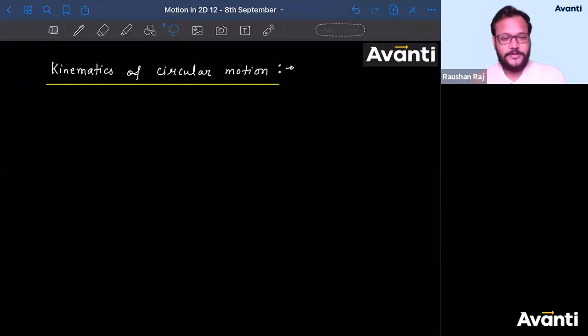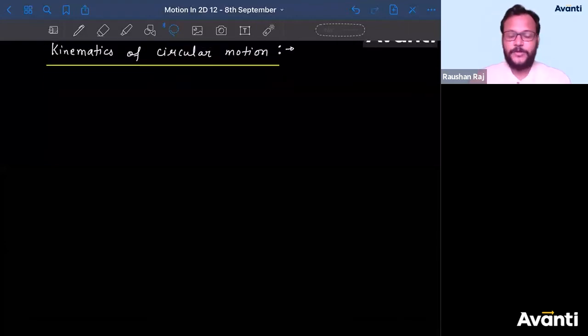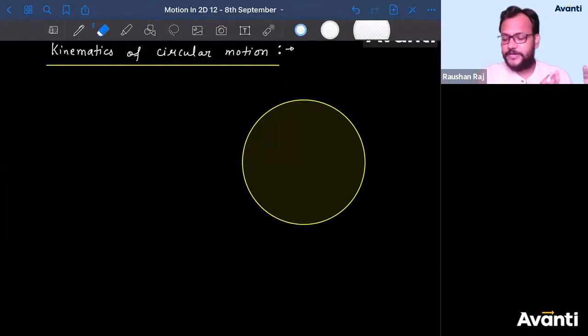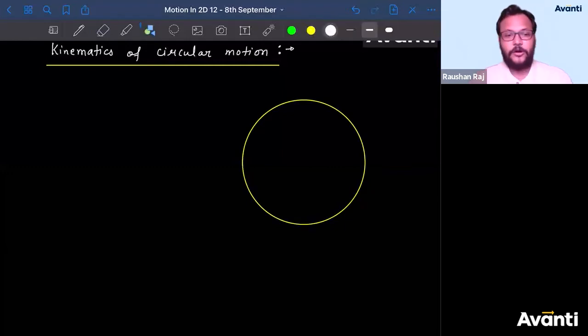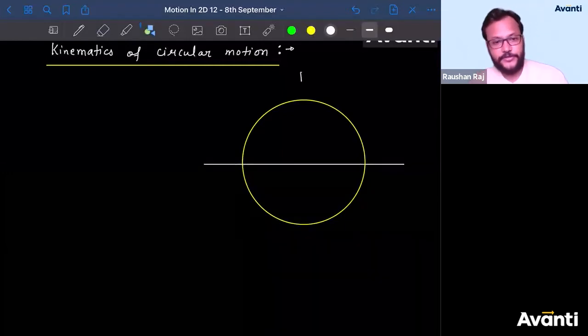Let us start this kinematics of circular motion. Tell me, guys, what are the kinematic parameters that we need to study in kinematics? Which parameters do we have to study? Tell me, guys. What are the kinematics parameters we should study? What are the kinematics parameters you know about? Tell me. Which kinematics parameter do you study? Tell me, come on.